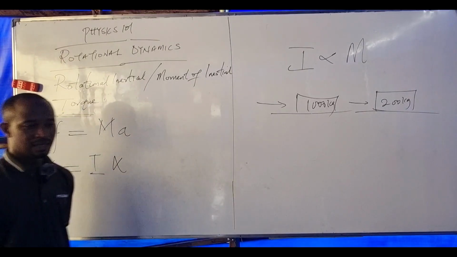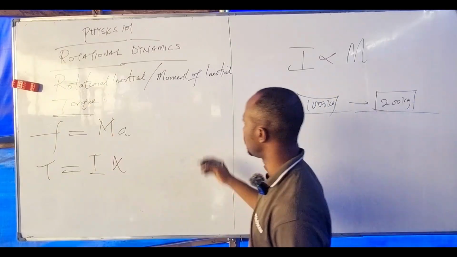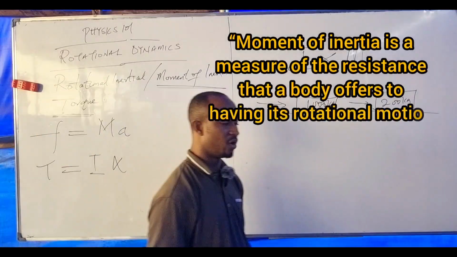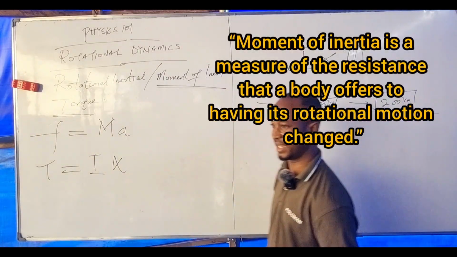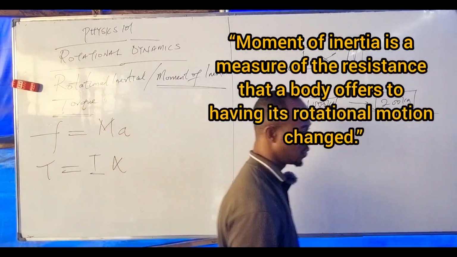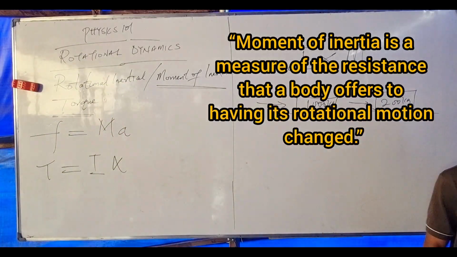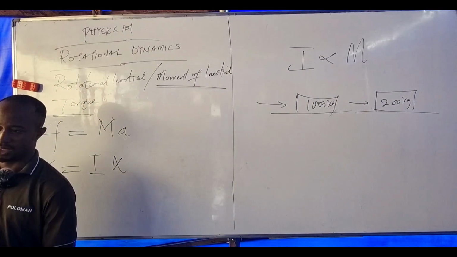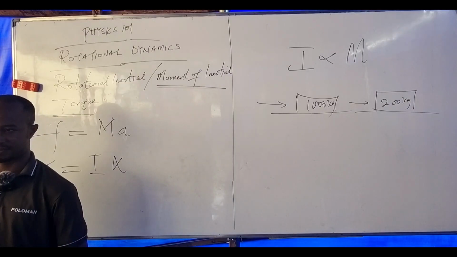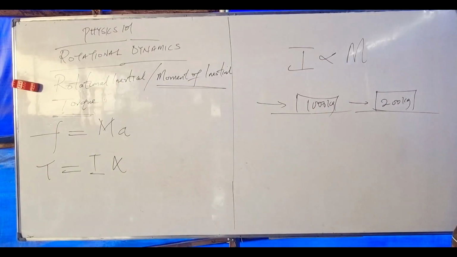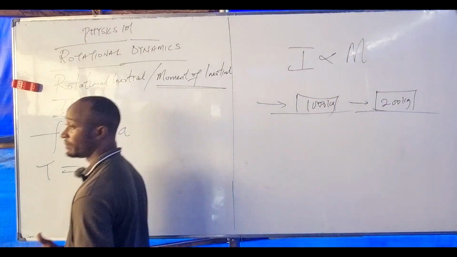Let's define moment of inertia. What is moment of inertia? Please write. Moment of inertia is defined as a measure of the resistance that a body offers to having its rotational motion changed. It is called moment of inertia.